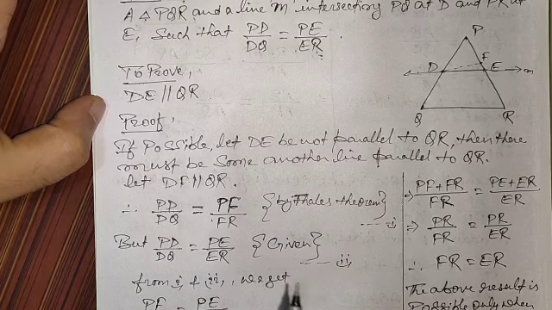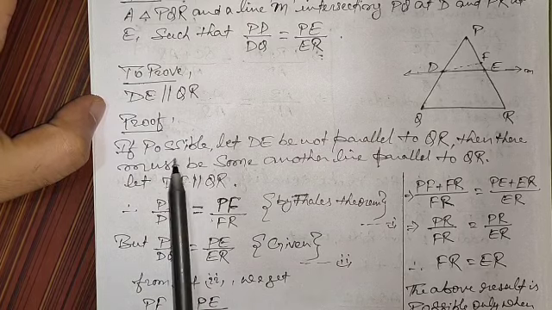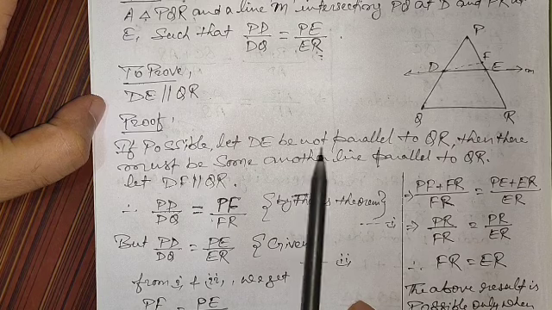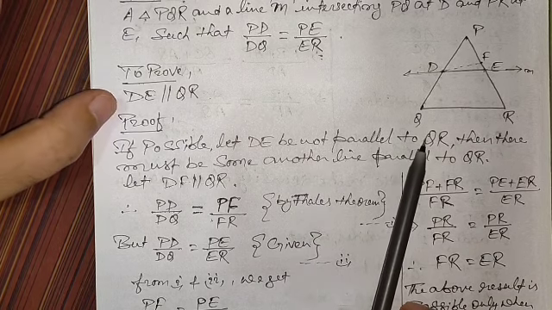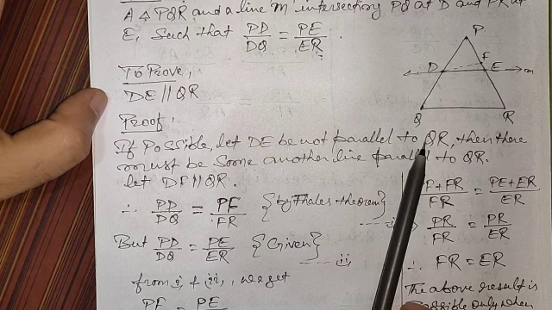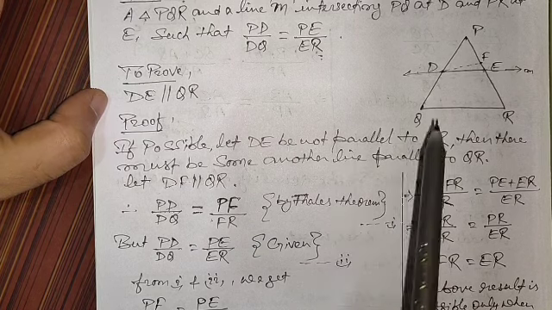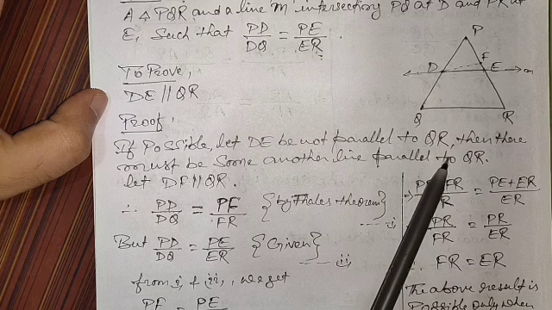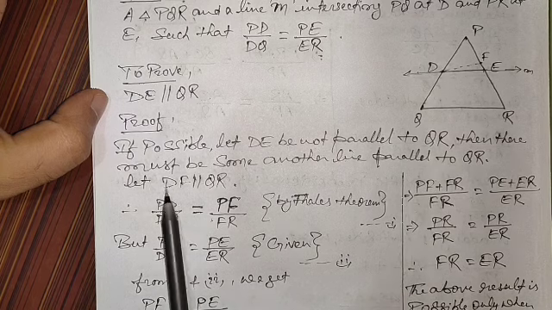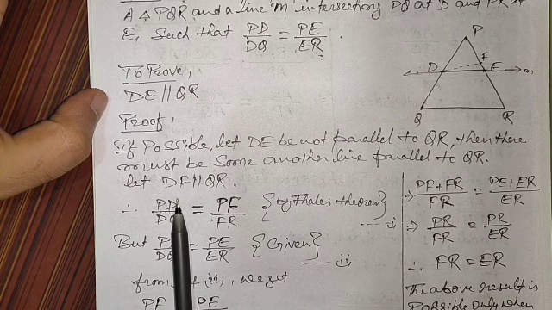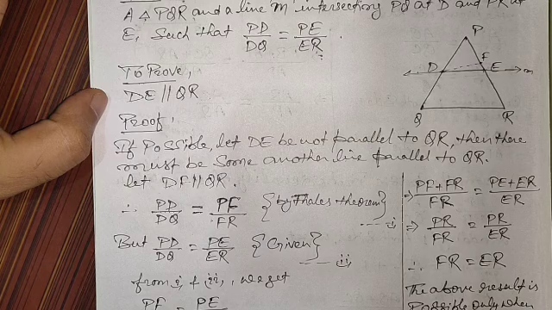So how is it going to happen? Just please see, everyone. If possible, let DE be not parallel to QR. Then obviously there must be some other line which is parallel to QR. So we are assuming that there must be another line, DF, parallel to QR.